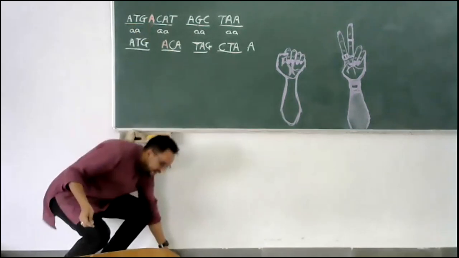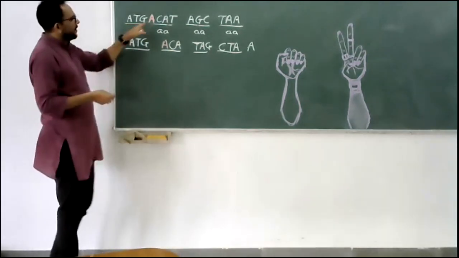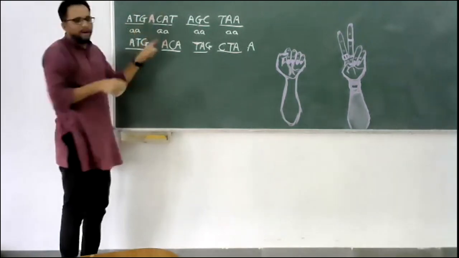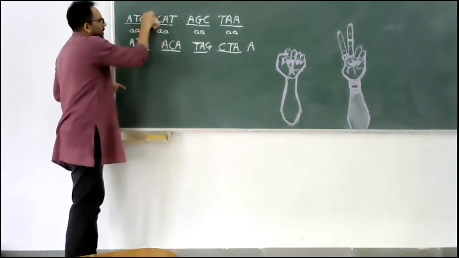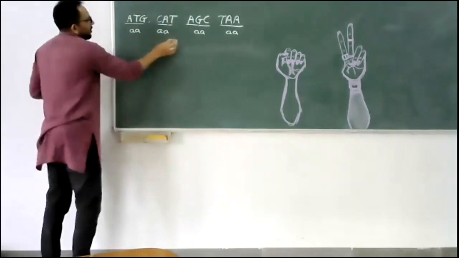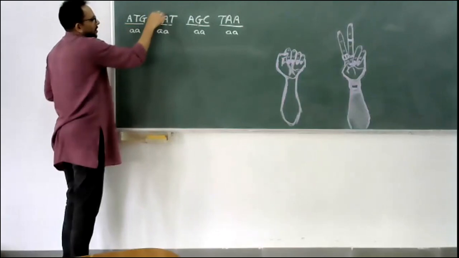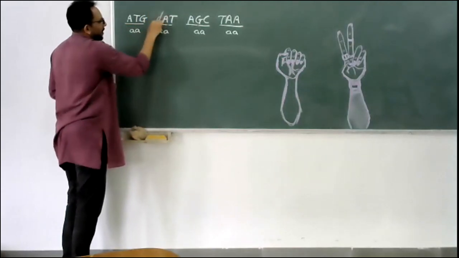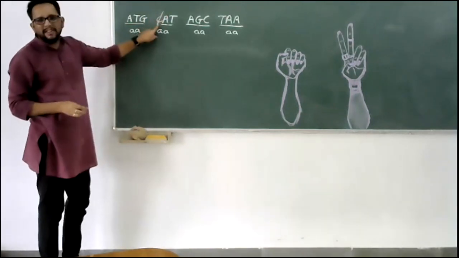Now in the other scenario, this was the original sequence. I hope you got this. So in the other scenario, instead of one addition, let's say there is a deletion. C is gone. I am just writing with color and cutting it. That means that is deleted.